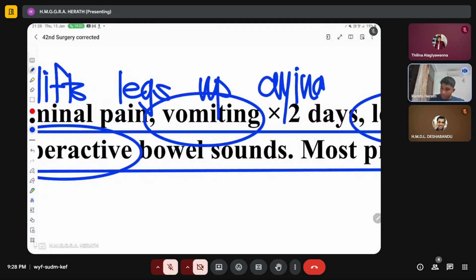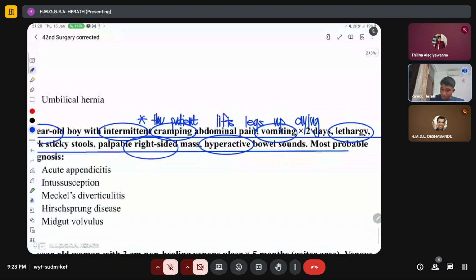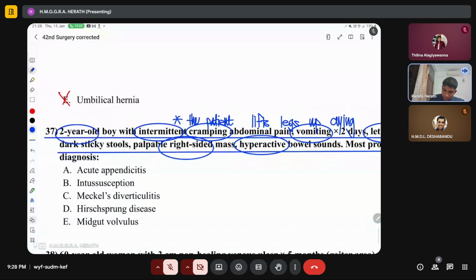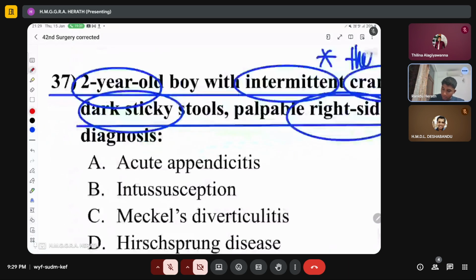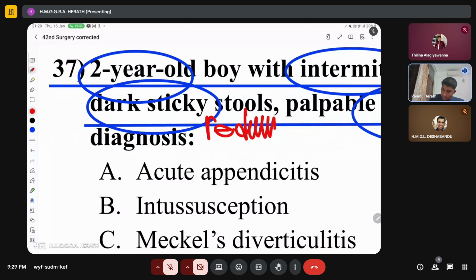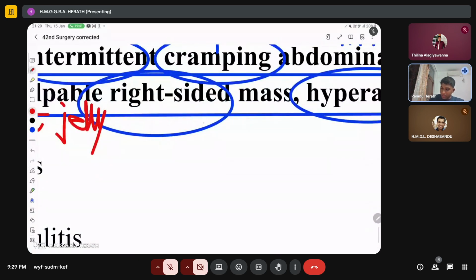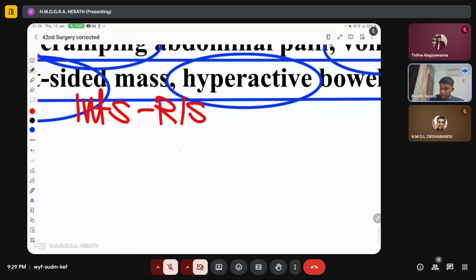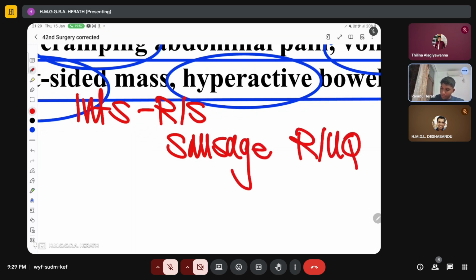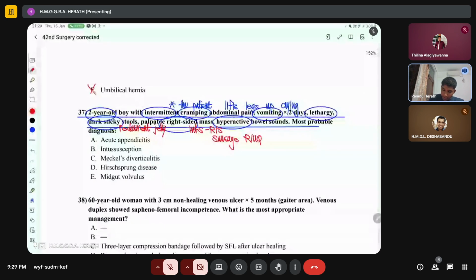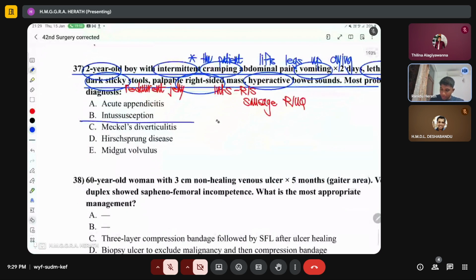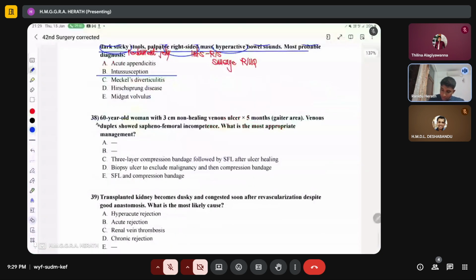also the patient has features of intestinal obstruction. There's vomiting, there's lethargy, and there's dark sticky stools. What we call these dark sticky stools is usually the term red currant jelly stools, right? And this patient has red currant jelly stools, and there is a palpable right-sided mass. So usually, remember, in children with intussusception, right-sided intussusception is the commonest. So they usually get a sausage-shaped mass in the right side of the abdomen, in the right upper quadrant of the abdomen, right? The most likely diagnosis in this patient is intussusception, right? Nothing else. Okay, so we go to the next one.